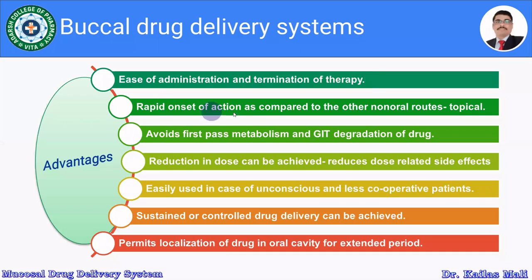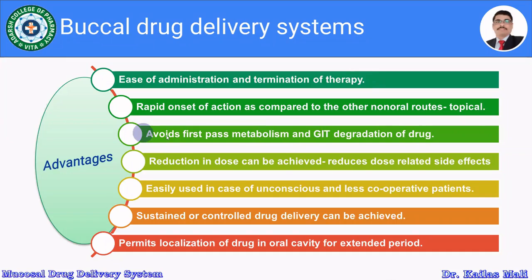Then the rapid onset of action as compared to other non-oral routes like topical. Definitely we are getting the rapid onset of action when we compare it with the topical routes, for example, skin. It avoids first pass metabolism and the GIT degradation of drug.